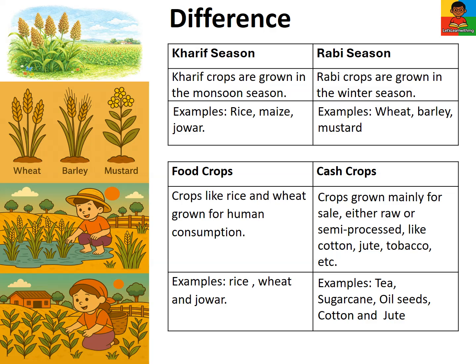Food crops. Crops like rice and wheat grown for human consumption. Examples are rice, wheat, and jowar. Cash crops. Crops grown mainly for sale, either raw or semi-processed, like cotton, jute, and tobacco. Examples are tea, sugarcane, oilseeds, cotton, and jute.